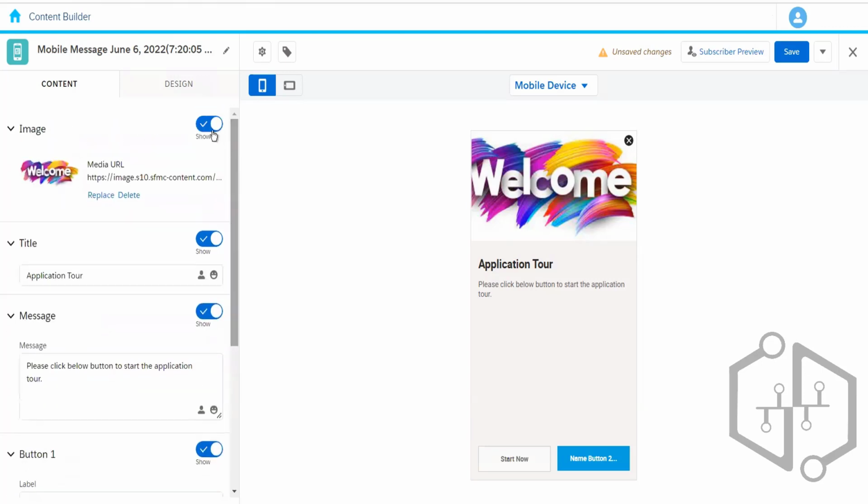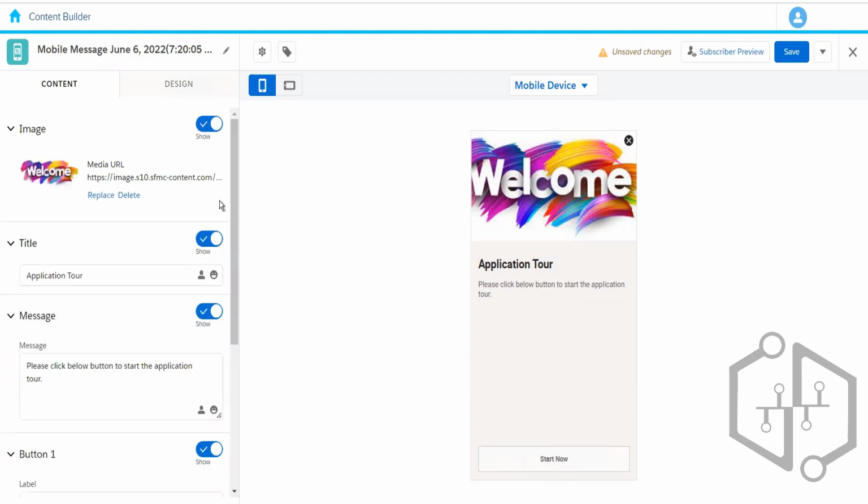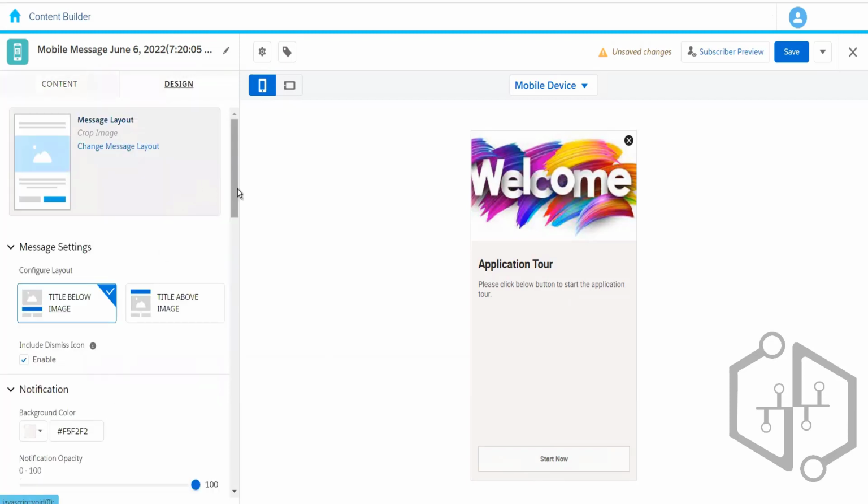So we also have this option to show and hide. Let's say if you don't want to show anything on this particular message, we can just hide this and it will disappear from here. So based on our requirement, we can show and hide a particular section on the message. So this was the content, and then we have the designing.